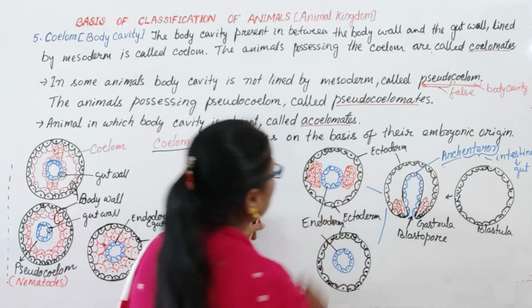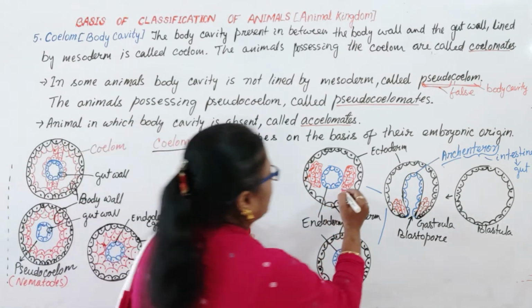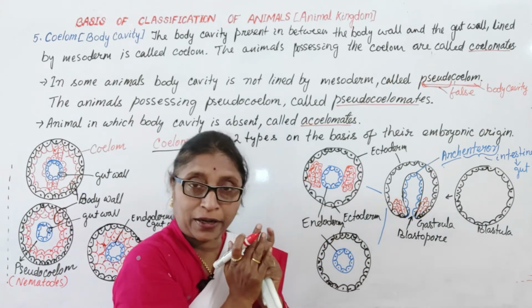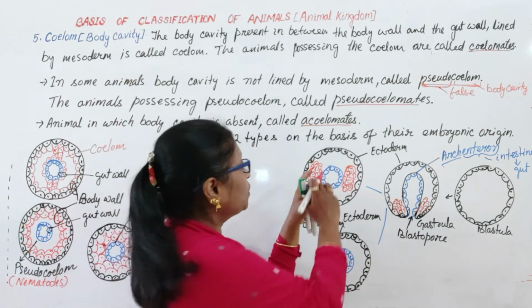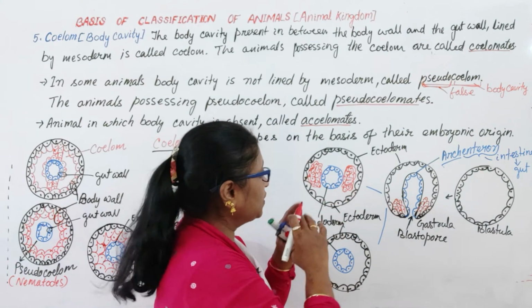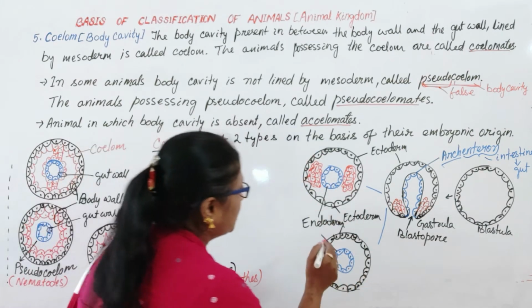These are mesodermal tissue. They are produced at the junction of the ectoderm and endoderm, then they migrate towards the center in between the body wall and gut wall, and gradually they grow in size.